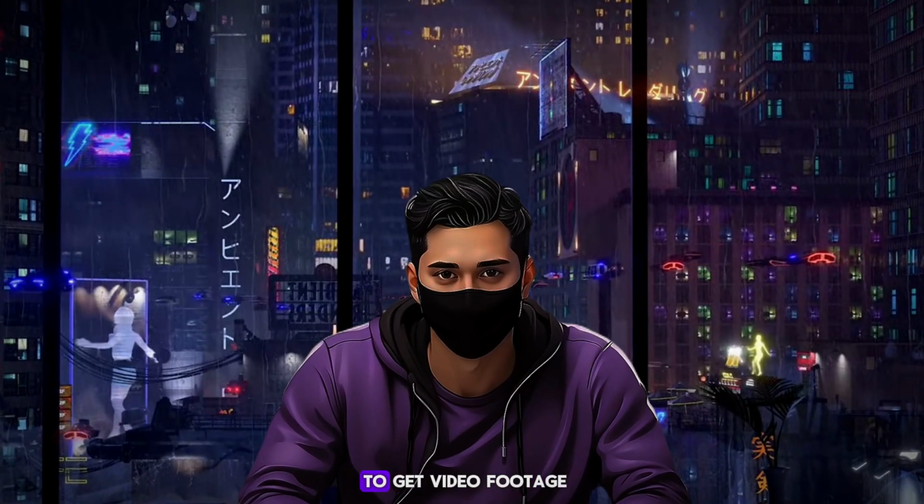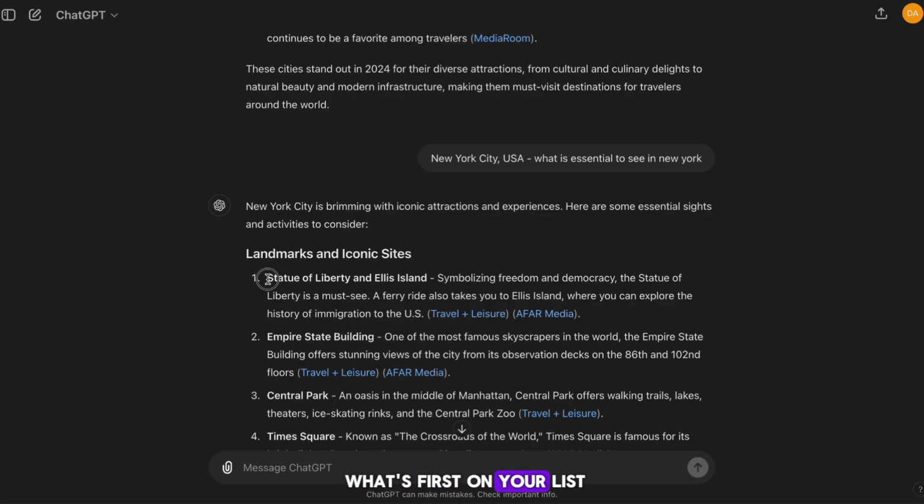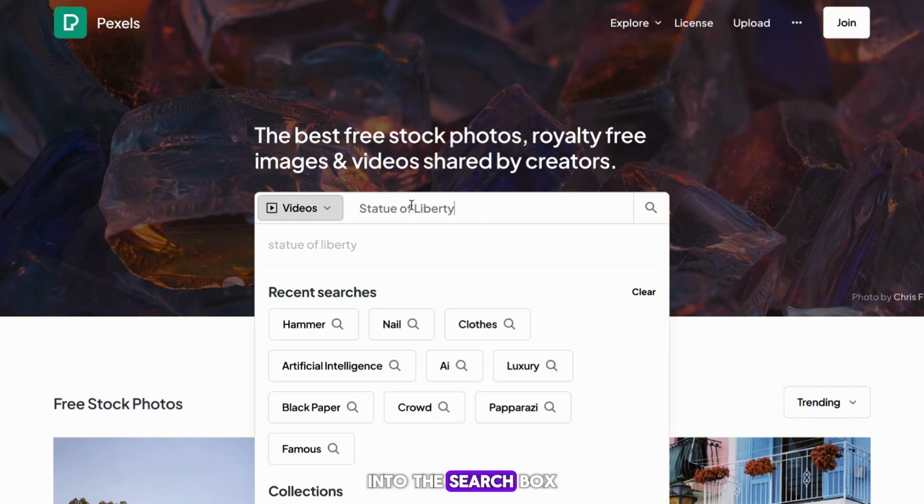There are multiple ways to get video footage. The first way that I'll show is to use a website like Pexels. Once you're on the site, head to the search bar and change the search from photos to videos. Now head back to ChatGPT and look at what's first on your list. For me, it's the Statue of Liberty. So head back to Pexels, and I'm going to enter Statue of Liberty into the search box.